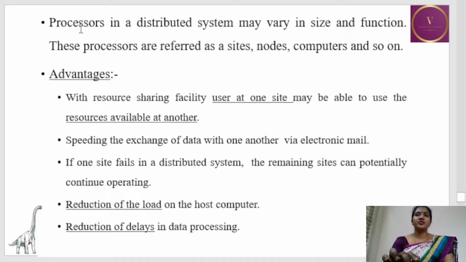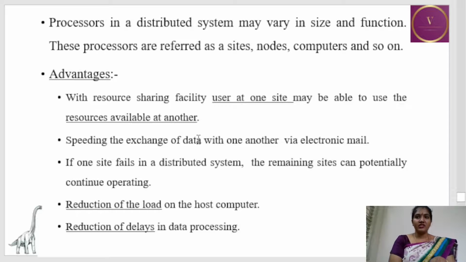Next, the processors in a distributed system may vary in size and function, and the processors are always referred to as sites, nodes, computers, and so on. What are the advantages of a distributed operating system? With the resource sharing facility, a user at one site may be able to access the resources available at another site. Resource sharing is one advantage.